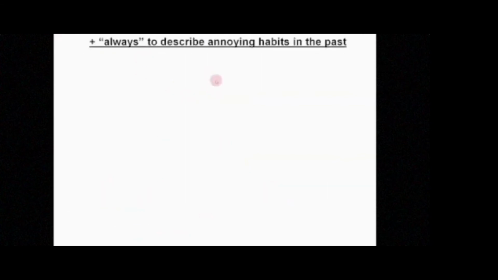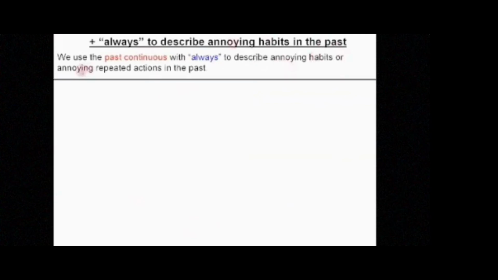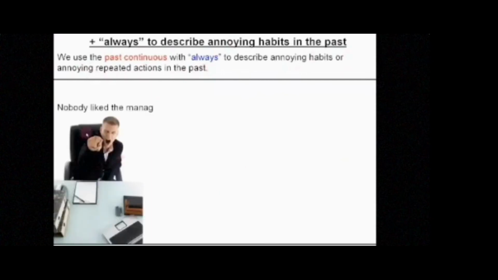We also use the past continuous with always to describe annoying habits in the past. So we use the past continuous with the word always to describe annoying habits or annoying repeated actions in the past. That is a negative meaning, maybe some feelings, yeah? For example, nobody liked the manager. He was always shouting.